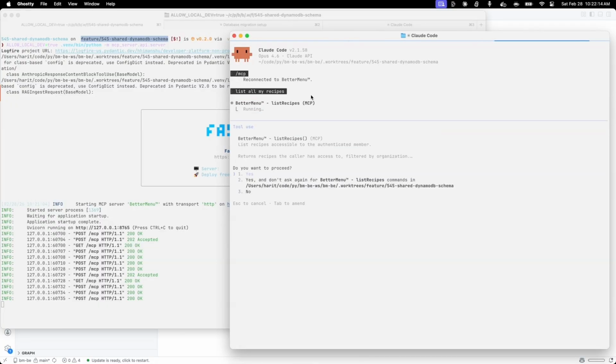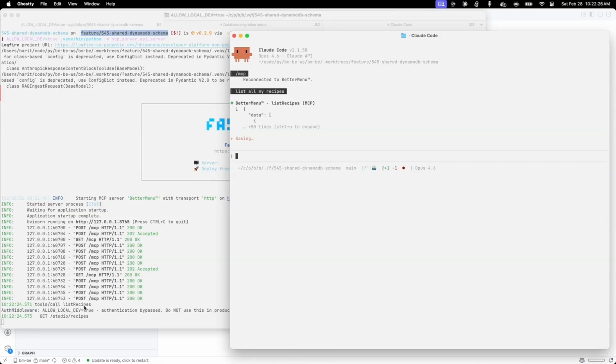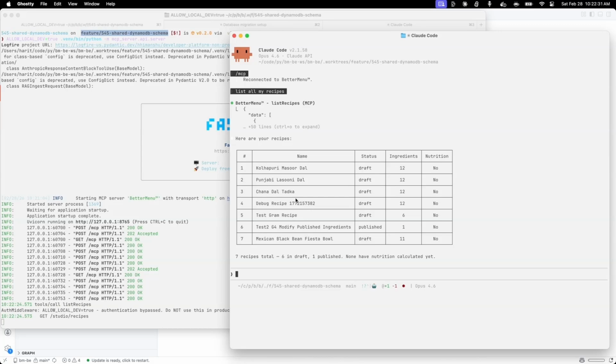As you can see, I'm working with Claude, but Claude is picking up my tool, which is BetterMenu, and it is using this tool called list recipes and asking me whether or not I authorize. As you can see on the left, it changed and it is making this API call on get studio recipes. It got this data and it is also giving me this information. So it may feel like magic because sometimes it does, but the whole idea is I can take my product BetterMenu built by leveraging Claude Code, and then I'm also able to integrate that in the product so that other users can leverage my platform as well.